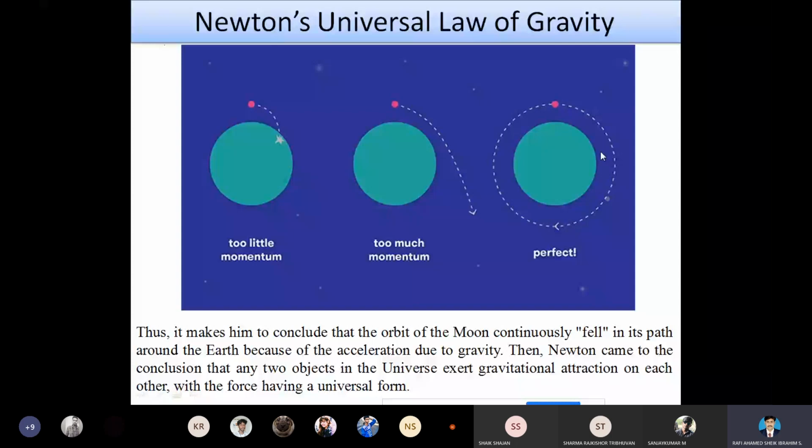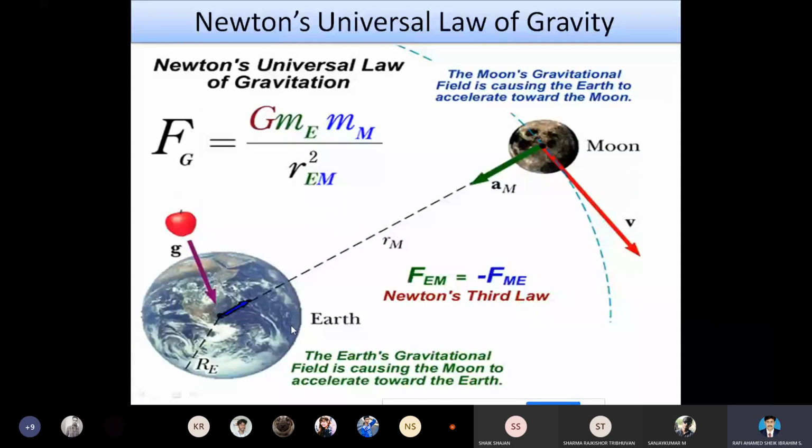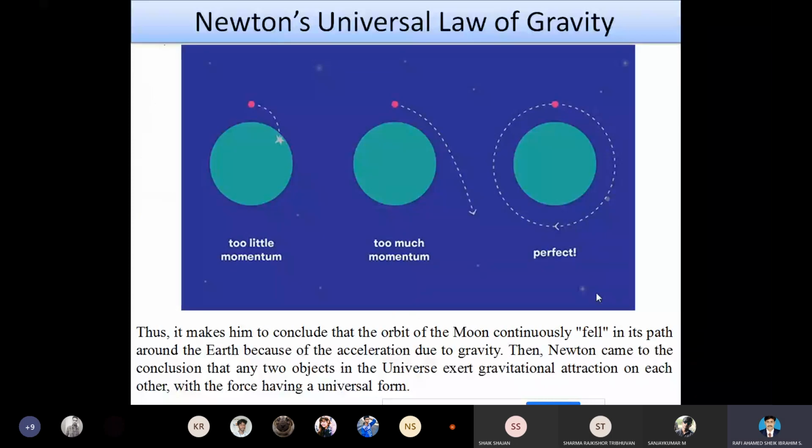So here we can see that the Earth is at the center. Suppose we have launched some satellites from the surface of the Earth into space. The velocity of that medium should be balanced by the gravitational force. When the velocity is balanced with the gravitational force, then the satellite will orbit in its path. So that's the conclusion made by Newton.